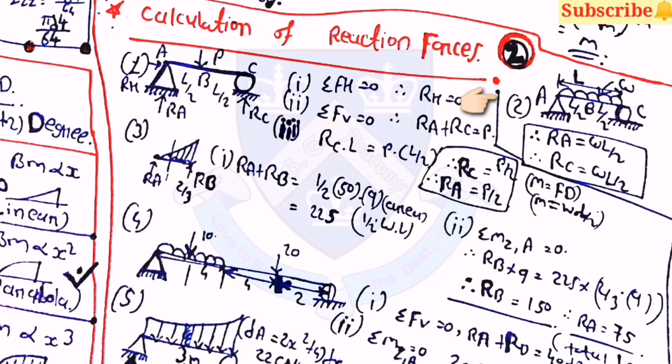And in the second example, you have to find the value of RA and RC. Here uniform distributed load is applied. Then for the third example, UVL is applied and you have to find the RA and RB. So these three examples are for three different types of load.